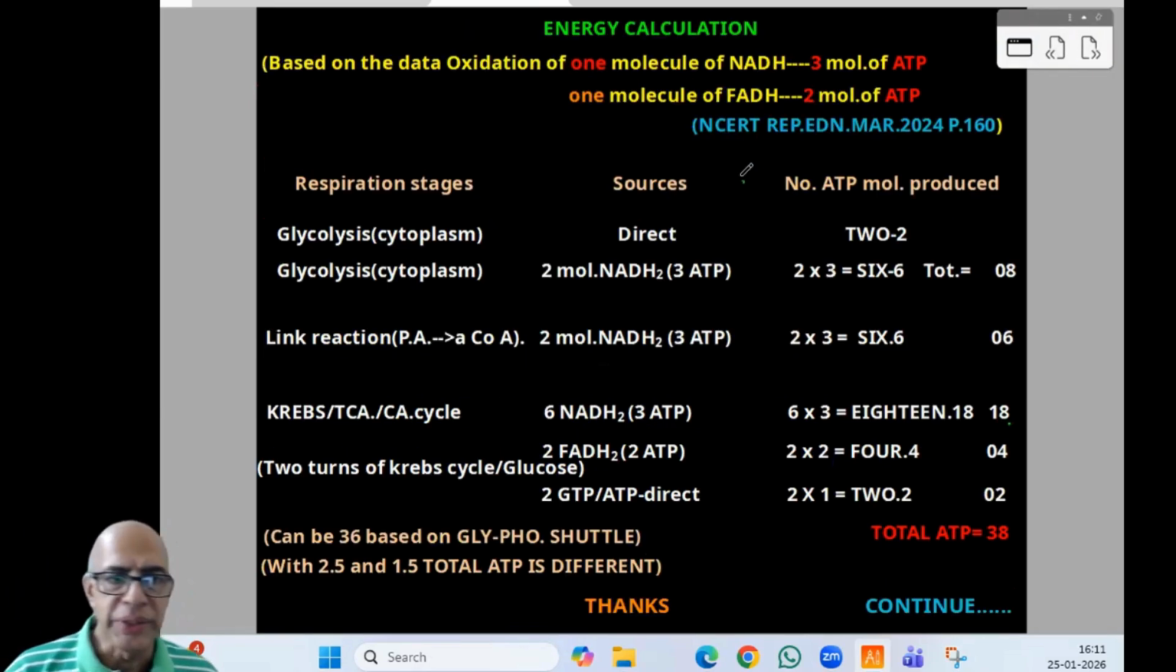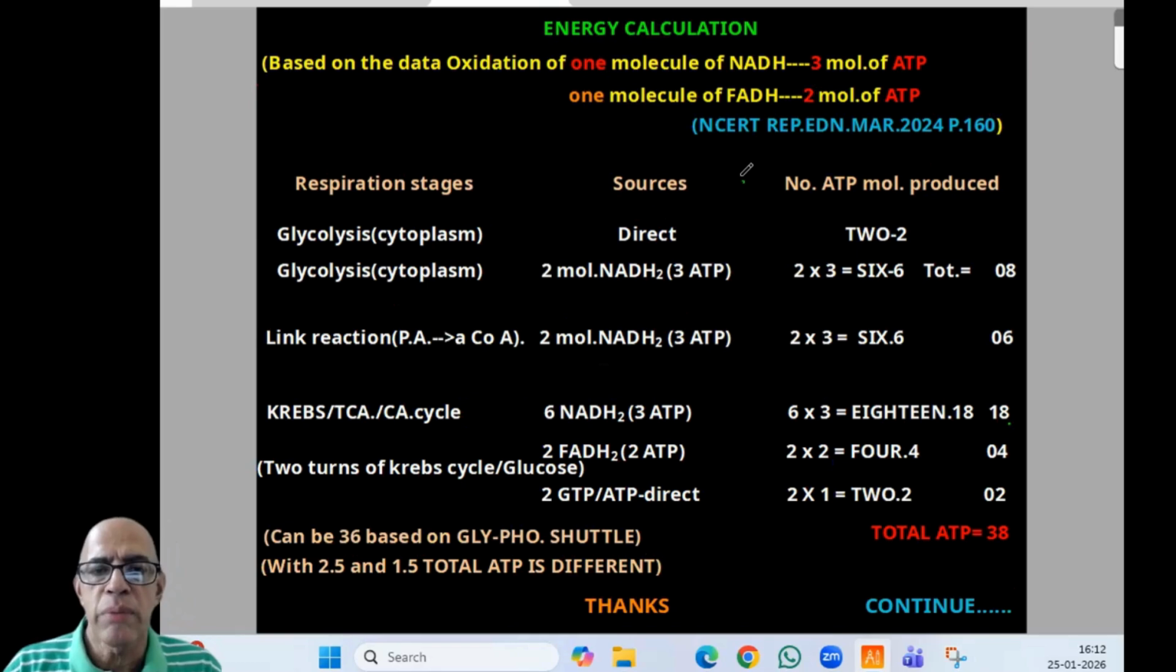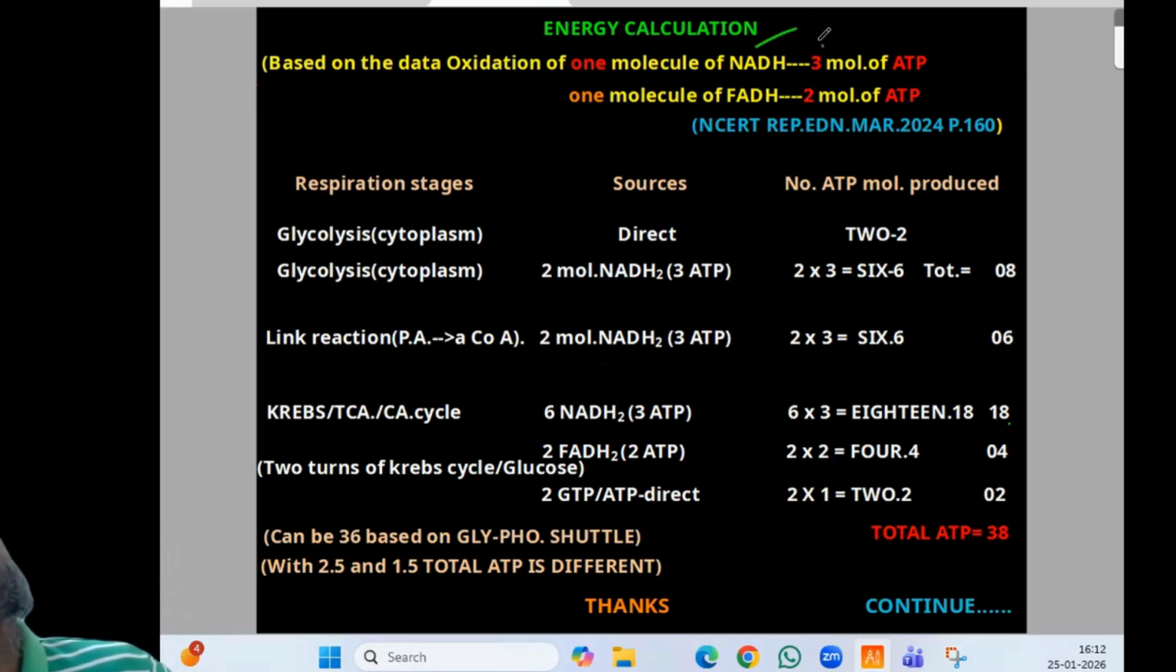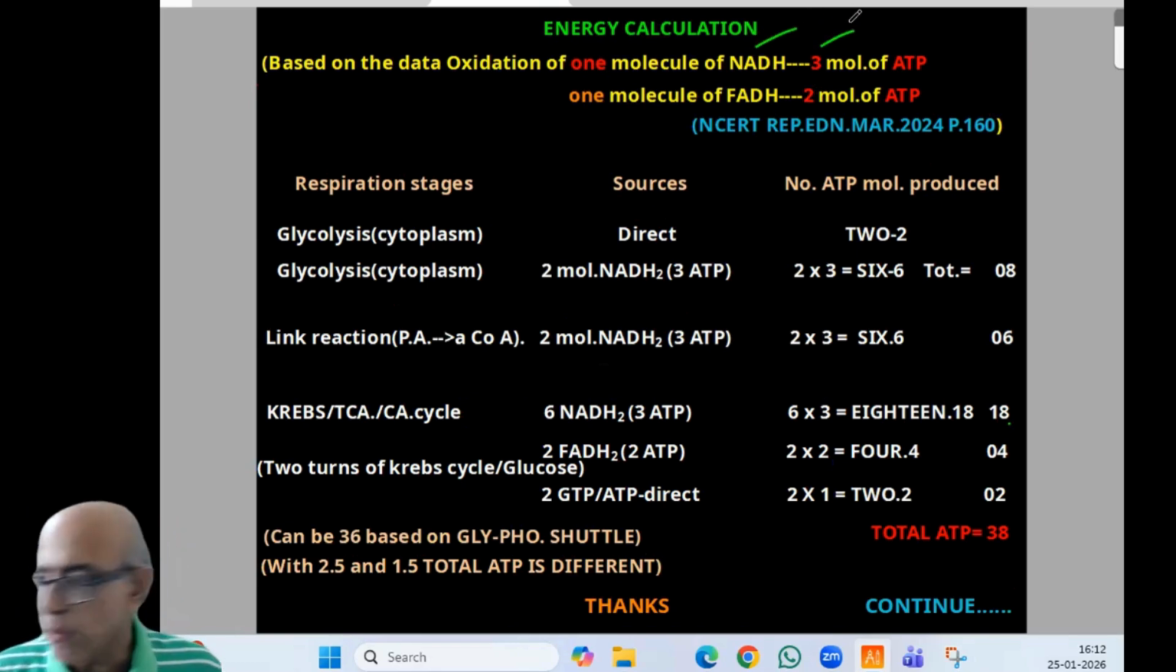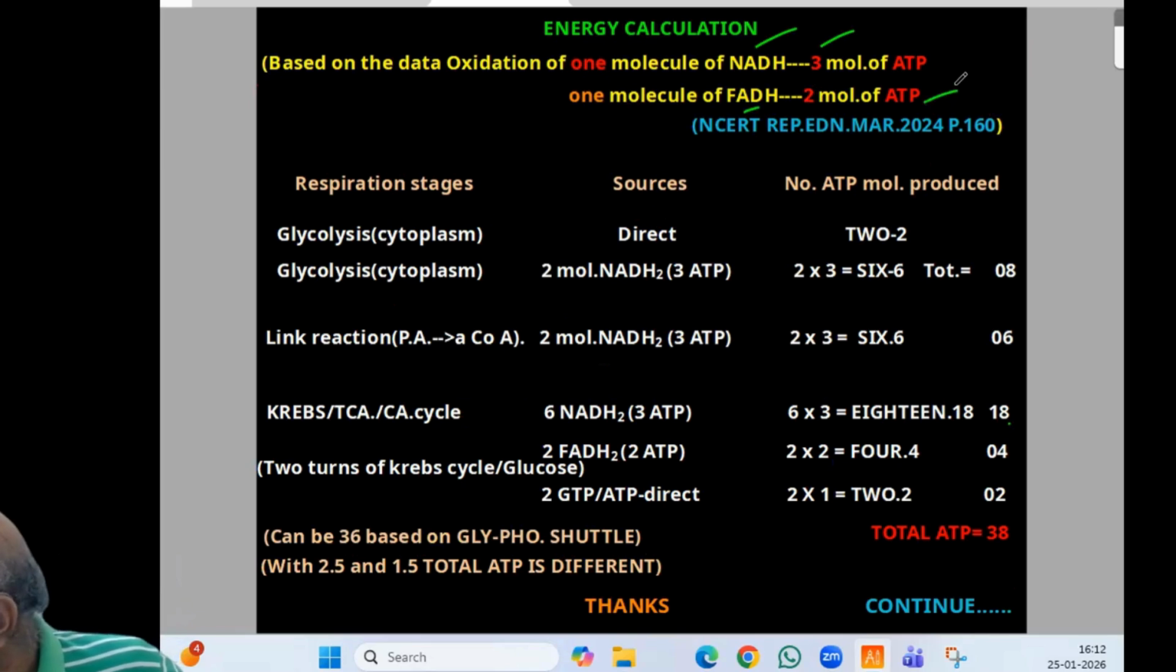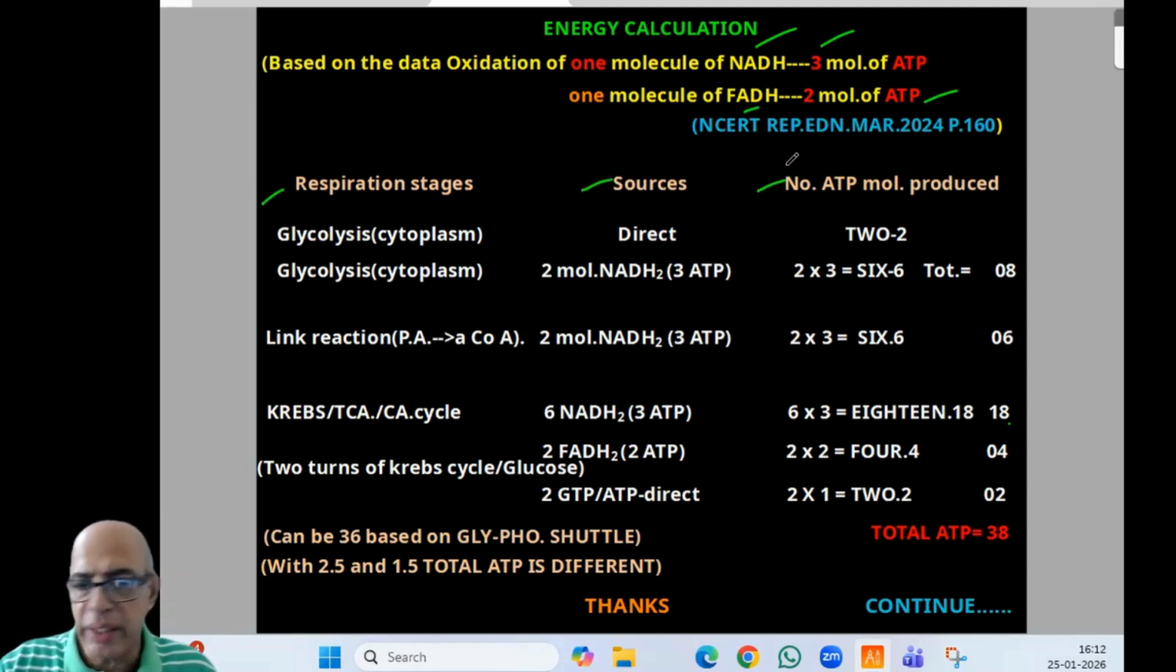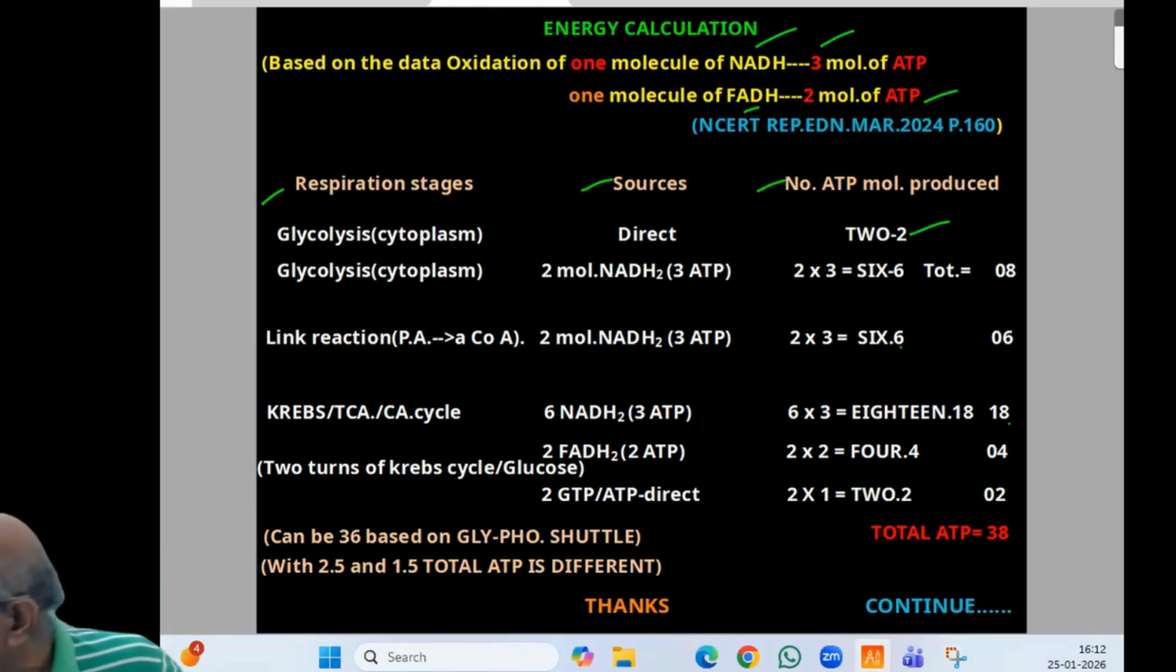This is a basic calculation based on the data. Oxidation of 1 molecule of NADH can provide 3 molecules of ATP, and 1 molecule of FADH2 provides 2 molecules of ATP. That is given in the NCERT reprinted edition March 2024, page number 160. Now with this we start with the respiratory stages, source, and number of ATP. Glycolysis in the cytoplasm, direct, gives 2 ATP. Glycolysis also gives 2 molecules of NADH, each normally providing 3 ATP, so 6. Total 2 plus 6, 8.